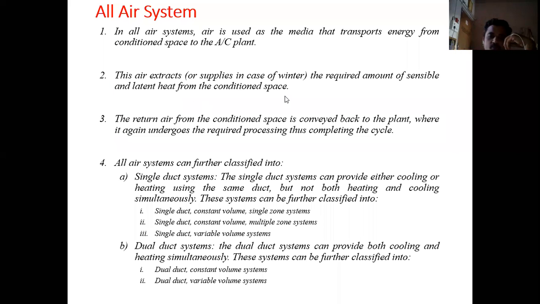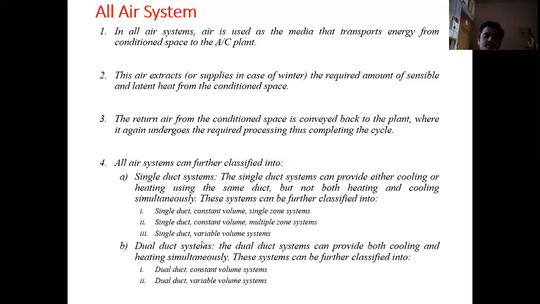In winter we need to heat up the room and raise its temperature, so we need to supply sensible as well as latent heat to the room, and in summer we need to extract the latent and sensible heat in order to drop the temperature of the room. Okay, the next is that the return air of the conditioned space is conveyed back to the plant. Through the return duct the air will be passed to the cooling coil. Now all air systems can further be classified into a single duct system.